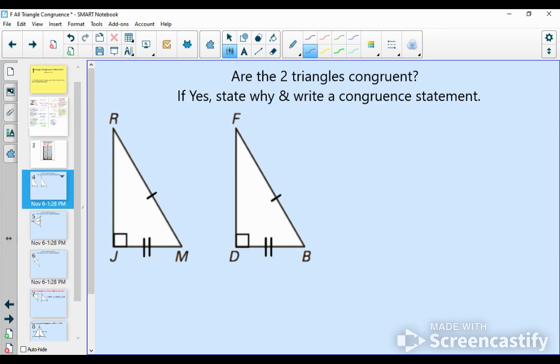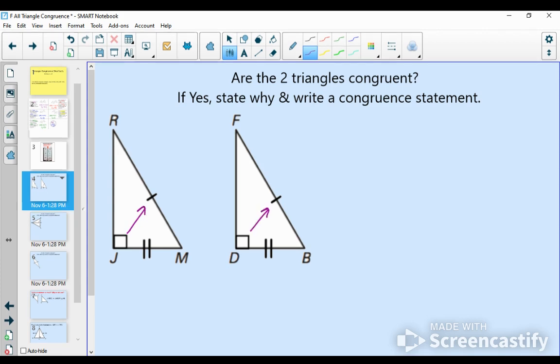So the 3 criteria for hypotenuse leg is, do I have right triangles? If you have right triangles, you can check, are the hypotenuses congruent? Are the legs congruent? So I do see right triangles because I have a right angle. If I look directly across from my right angles, that side should be my hypotenuse. And my hypotenuses are congruent. RM is congruent to FB.